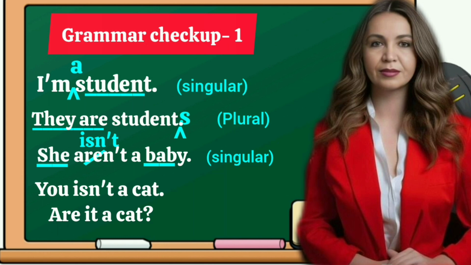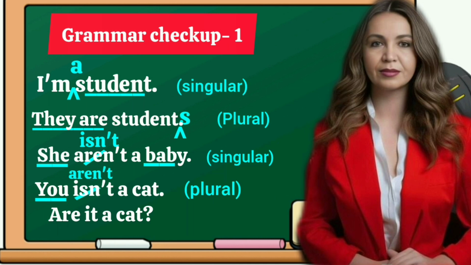Now, you isn't a cat. This has the be verb is with the pronoun you. For the subjective pronoun you, we have to use the be verb are, not is. Is is used with a singular pronoun and noun. So, you aren't a cat.